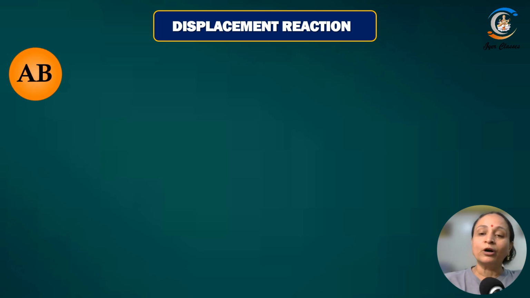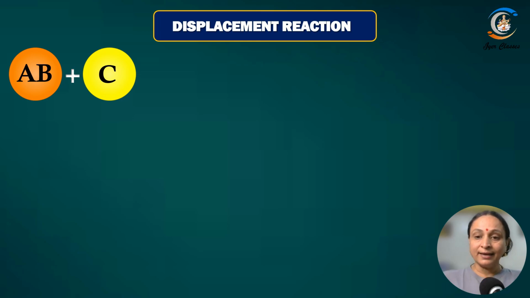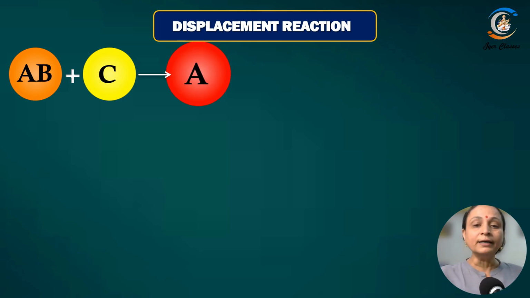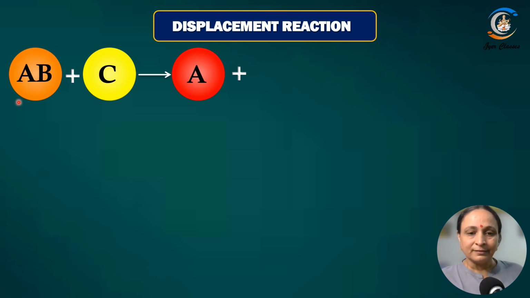If you have got a substance AB and this substance reacts with another substance C, and C is stronger than A, so it kicks out A from the substance AB and takes its place.